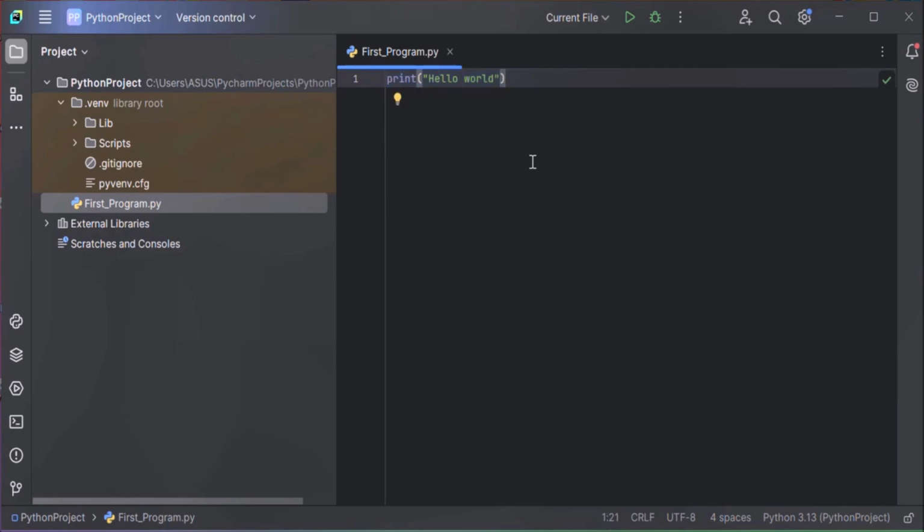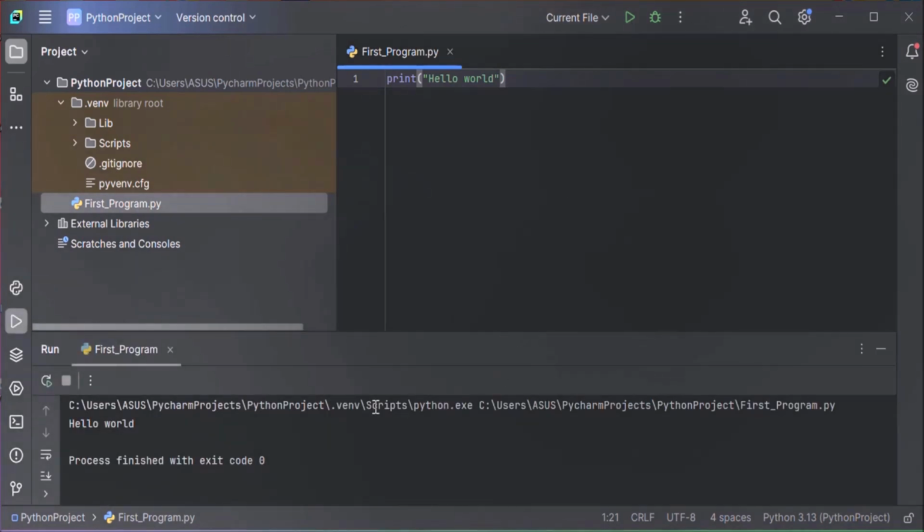Now how to run this Python code? To run the Python code, you can use this run option, or you can use the shortcut Shift plus F10. So here you have to select current file and this run option. Now this is your output, hello world. Or you can press Shift plus F10 to run the program.